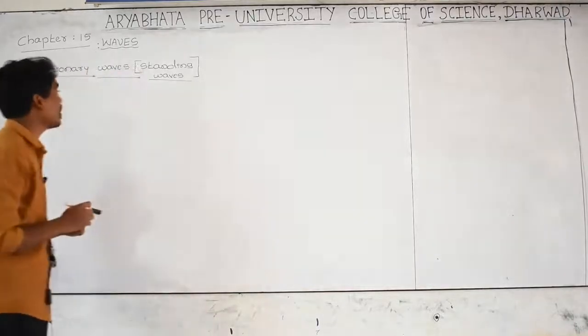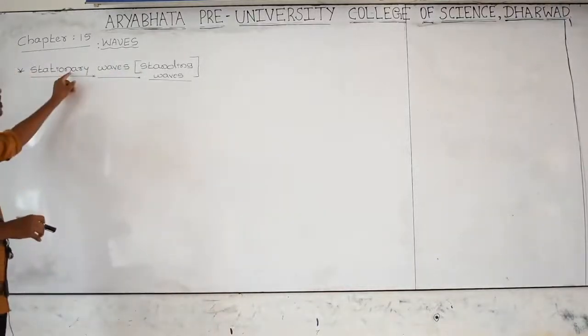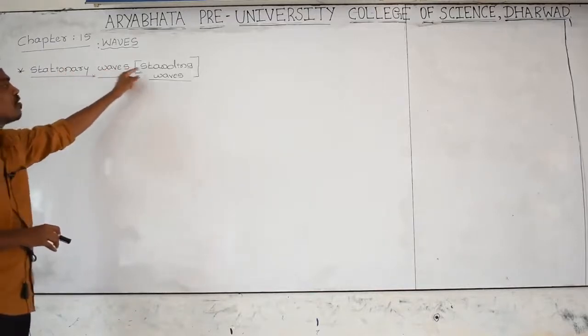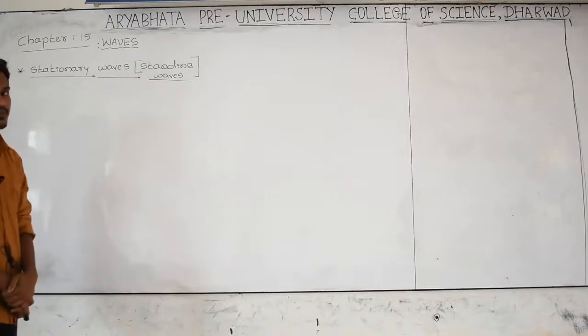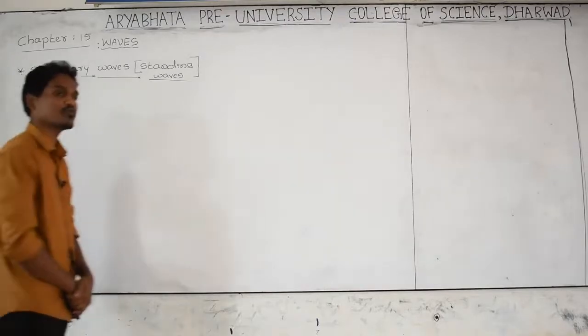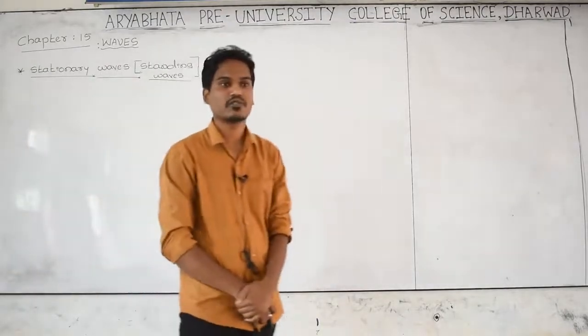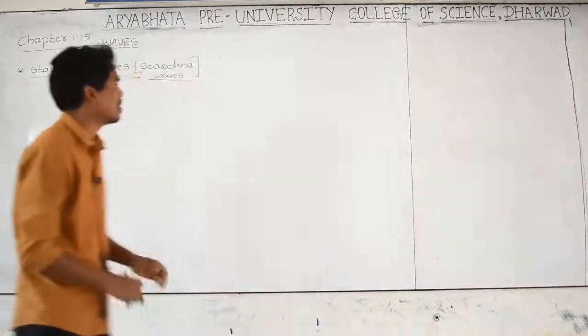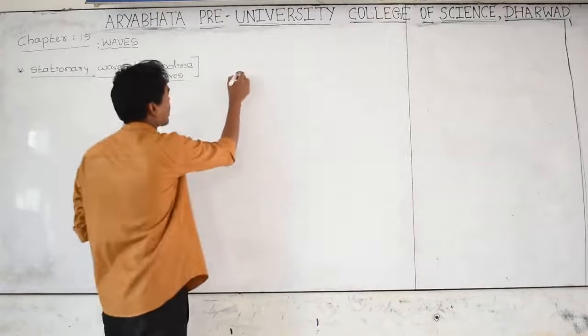And today the other type of wave, which is different, is called a stationary wave or a standing wave. Both are the same, and we have to study this stationary wave or standing wave. Before studying what we mean by a stationary wave, let us see one of the waves I am taking here.